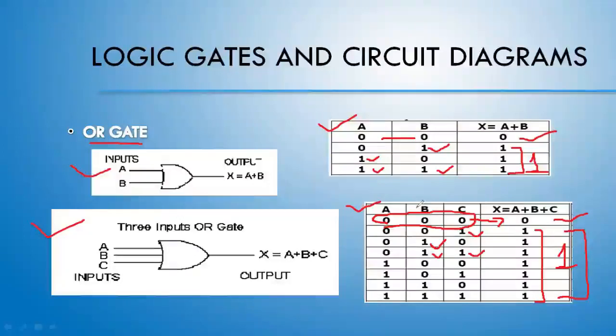In the same way, the next gate would be your AND gate. Yes beta, the circuit diagram is very important to remember, because you don't need to bother about how the circuit diagram is made, you just need to know the symbol. This is the circuit diagram of the OR gate, nothing else. You need to remember the circuit; you don't need to memorize the truth table, you need to understand it. This is the example of the OR gate for 2 bits. If it is 3 bits, I am putting one more line, nothing else.